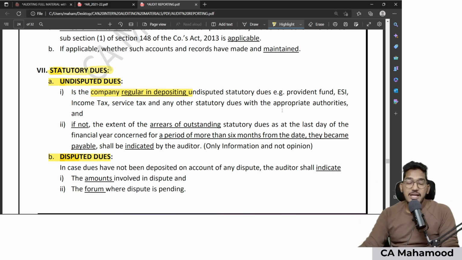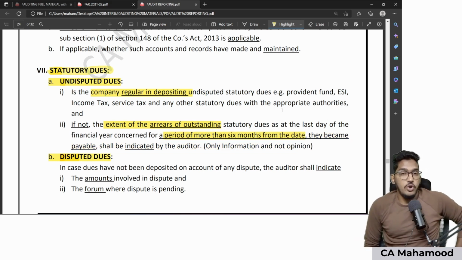If not, the extent of arrears outstanding, if you find some undisputed statutory dues were not paid, then I need to report the extent of arrears of outstanding dues, nothing but the amount of those outstanding dues as at the last day of the financial year concerned, for a period of more than 6 months from the date they become payable, shall be indicated by the auditor.